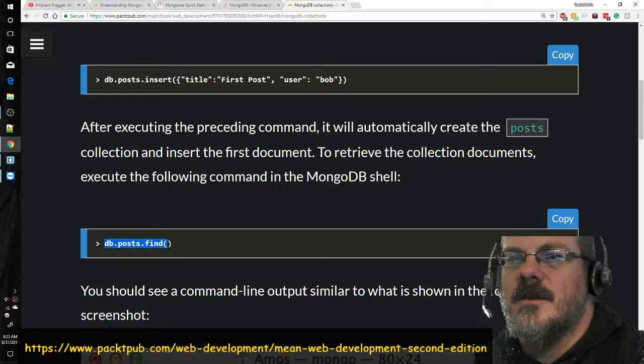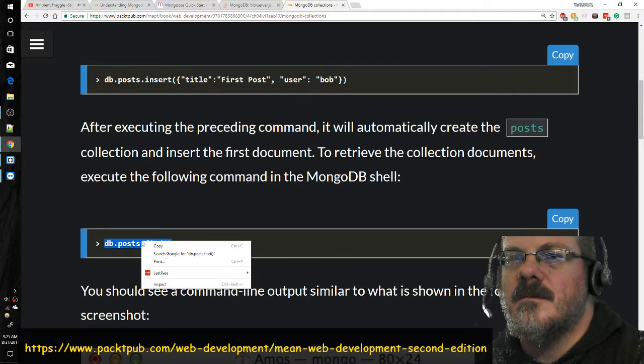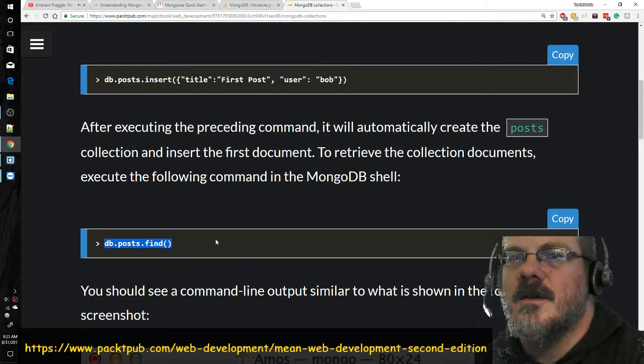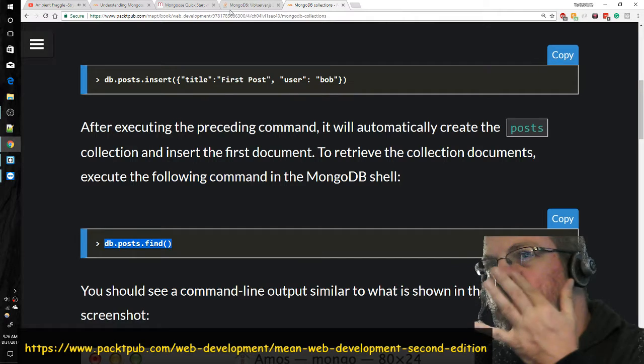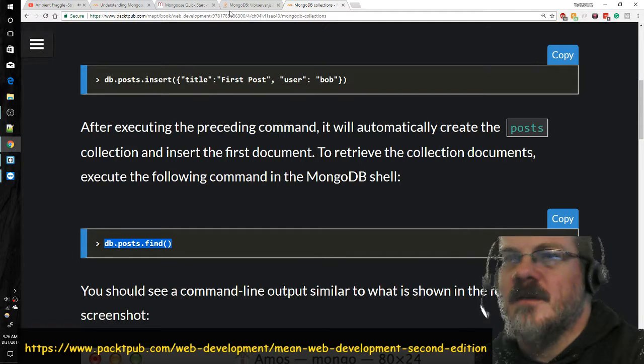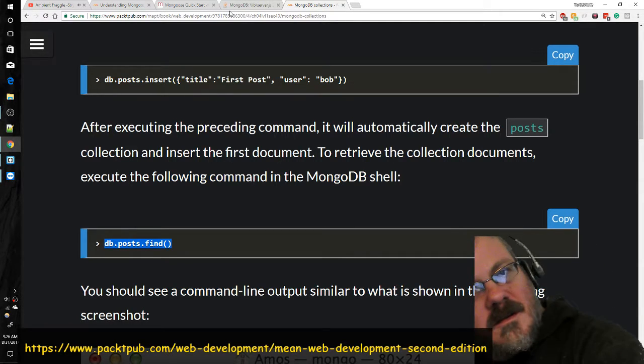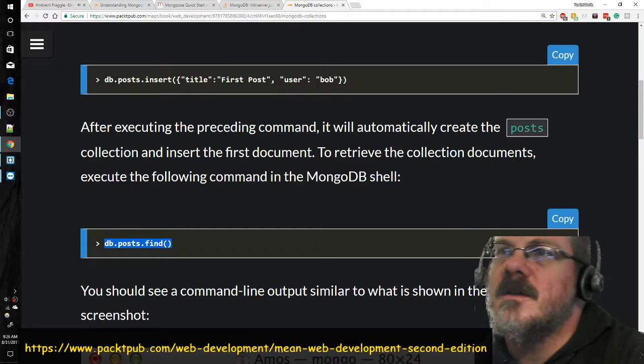I don't think there's anything in here yet. Post, find. Let's just try that and see what it gives us. I'm curious now. Post, find. So I think we need to change post to like users, database, users, insert. I think is what we need.